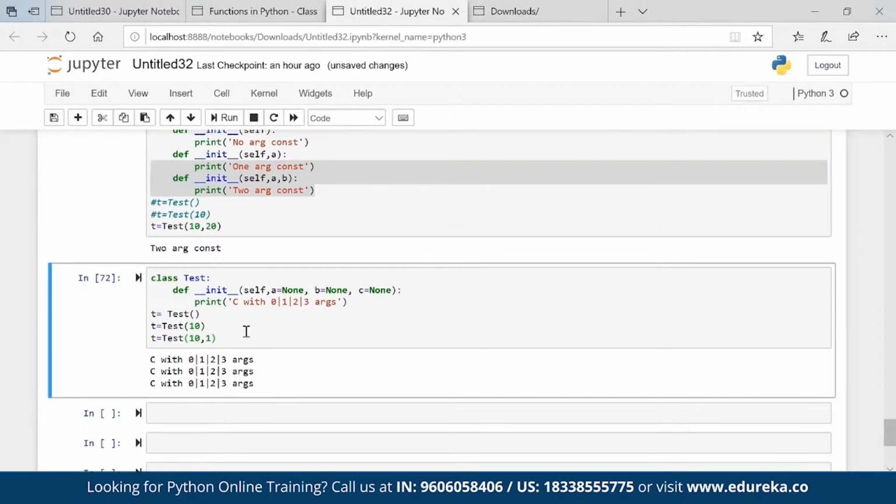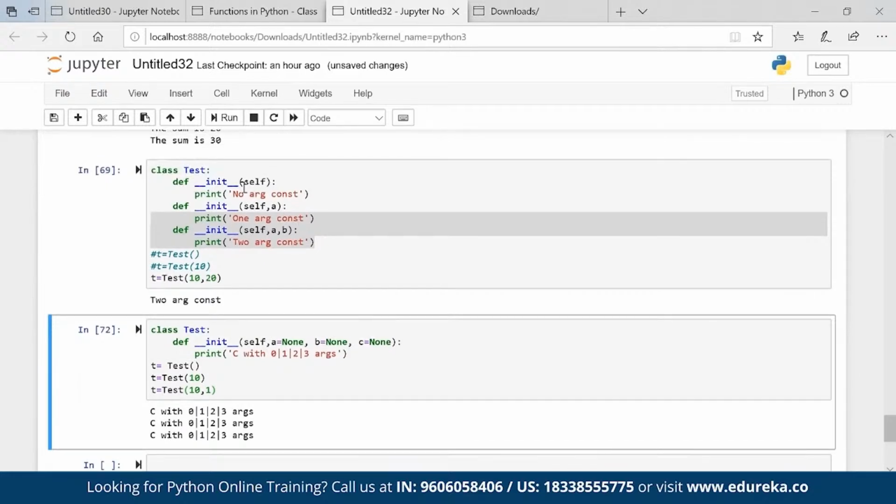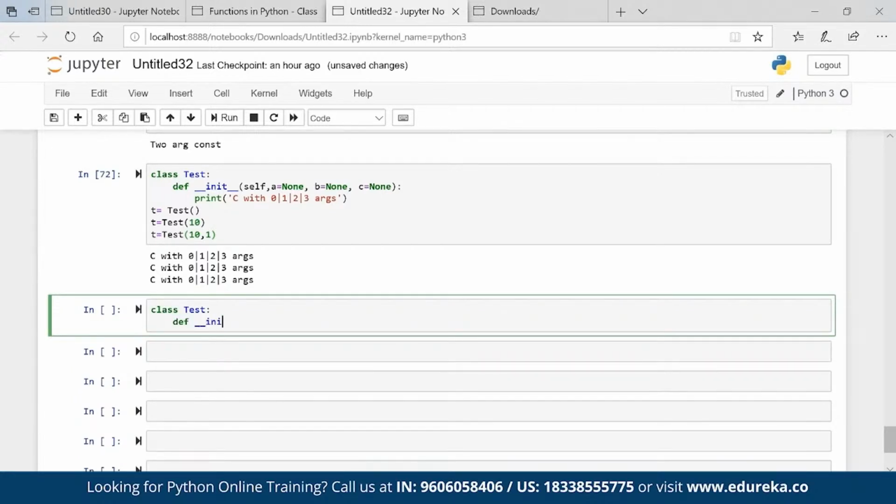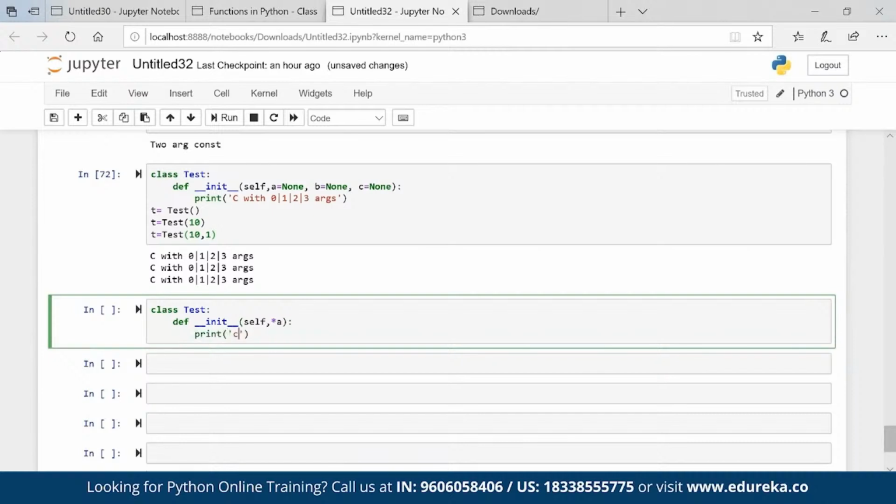That is how it behaves basically. When we create multiple constructors, the last constructor will take priority, guys. Why it is so, that is the behavior of Python. Another solution which we have is class test, def init self comma star a, print constructor.